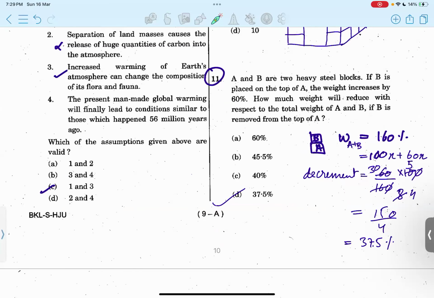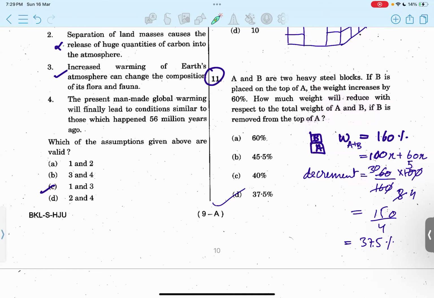Question 11. So A and B, the two heavy steel blocks. If B is placed on top of A, weight increases by 60%. So in a way, we can say the total weight now becomes 160%. If we assume that 100x is the weight of cube A and 60x would be the weight of cube B, then we have to identify how much weight will reduce with respect to the total weight of A and B combined if B is removed from the top of A.